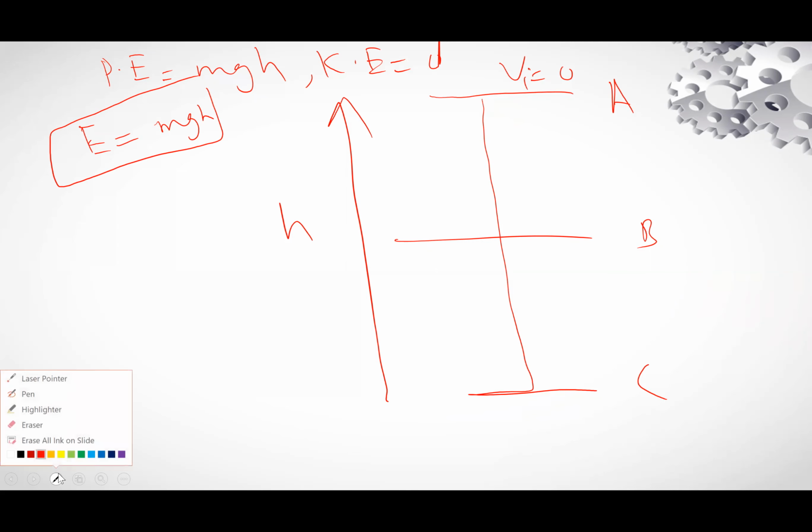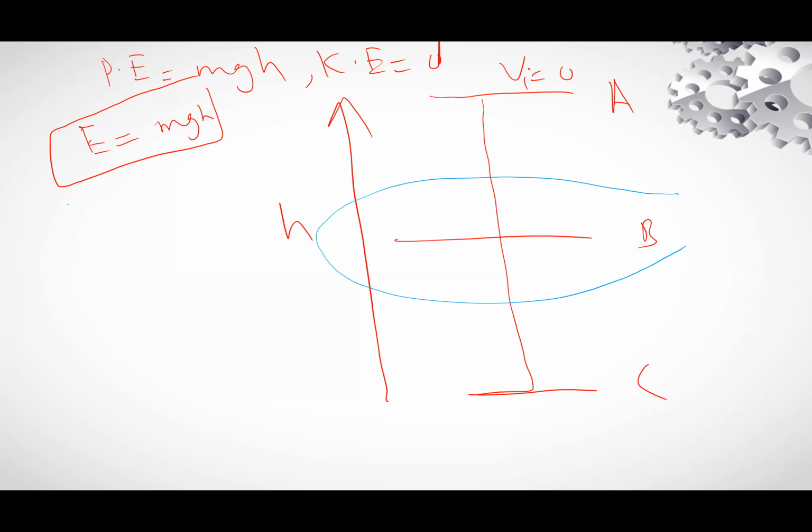Now we will do it for point B. For point B, kinetic energy is equal to mgx and potential energy is equal to mg(h minus x). E total for point B will be equal to mgh.